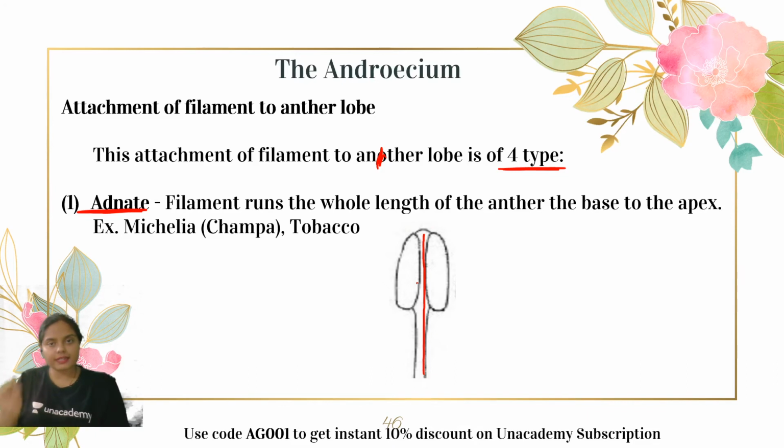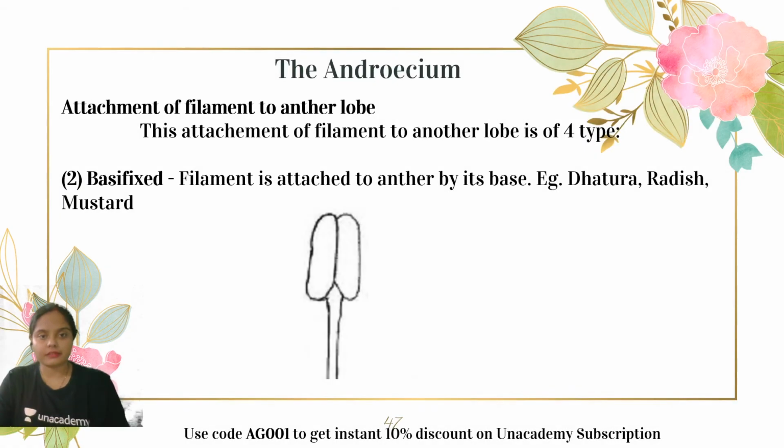It is not attached at any particular point; on the other hand, it is covering the entire length of the anther. So the filament runs the whole length of the anther from the base to the apex. Examples include Michelia, that is champa, and tobacco. So here we see adnate type of attachment of filament to the anther.